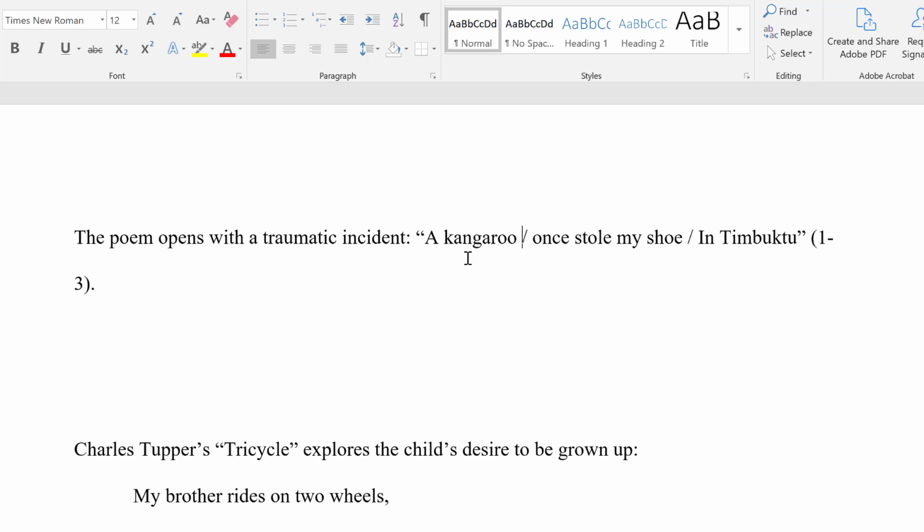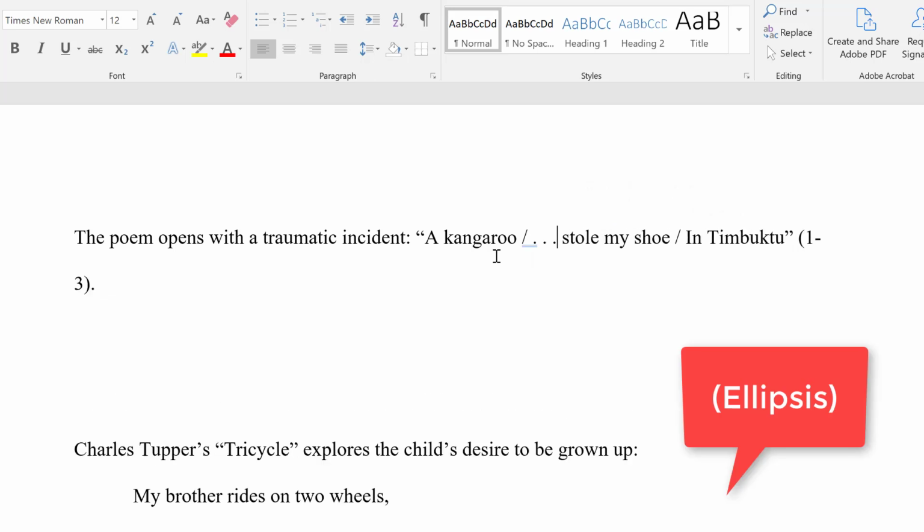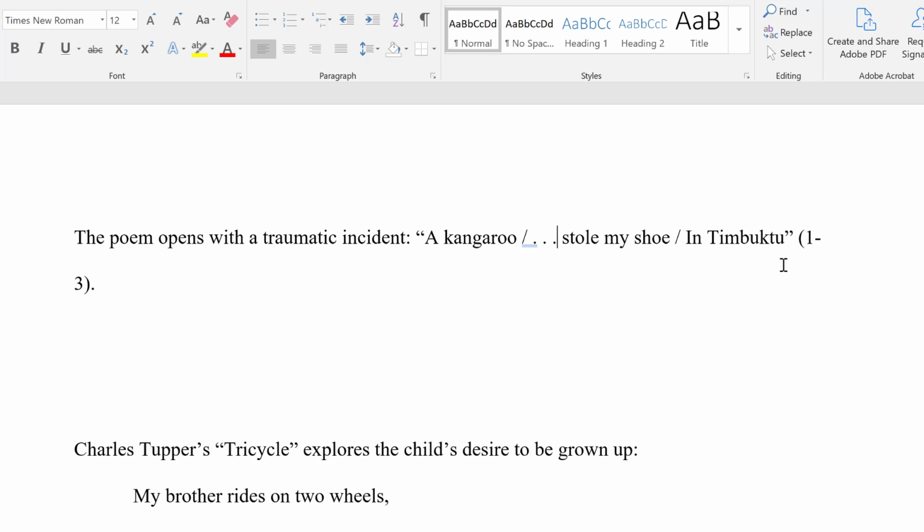If there is a stanzaic break, so you're jumping from one stanza to the next, you can use a double slash to indicate that. Let's say that you want to skip some text. In that case, you can use an ellipsis, which is 3 spaced periods, to show what you have skipped. And finally, you might want to indicate sometimes that you are quoting lines, as opposed to regular pages or something else. If that is necessary, just add the word lines before the numbers.